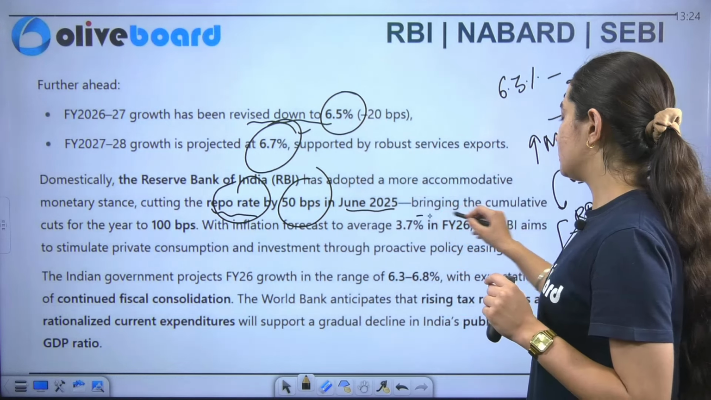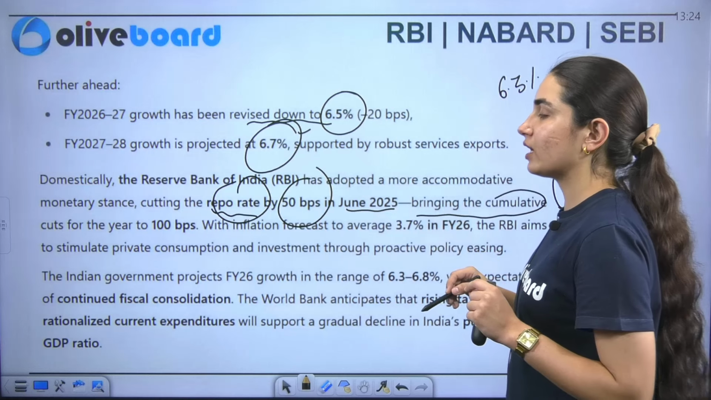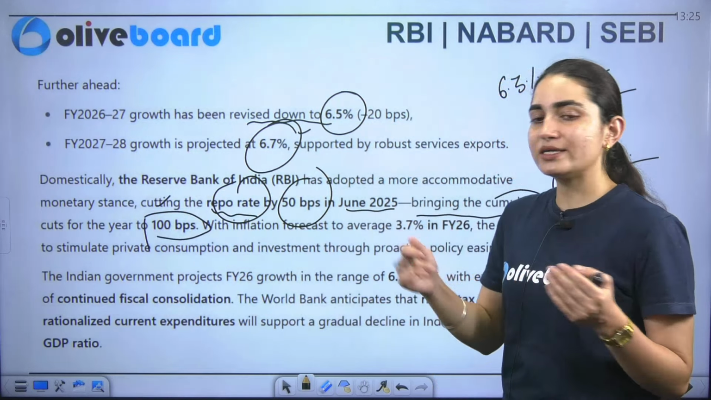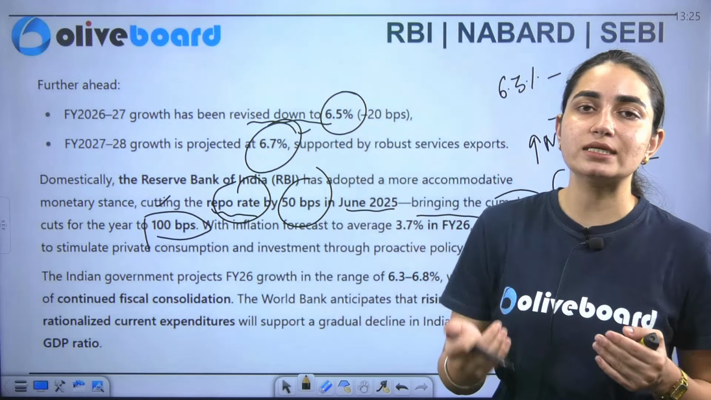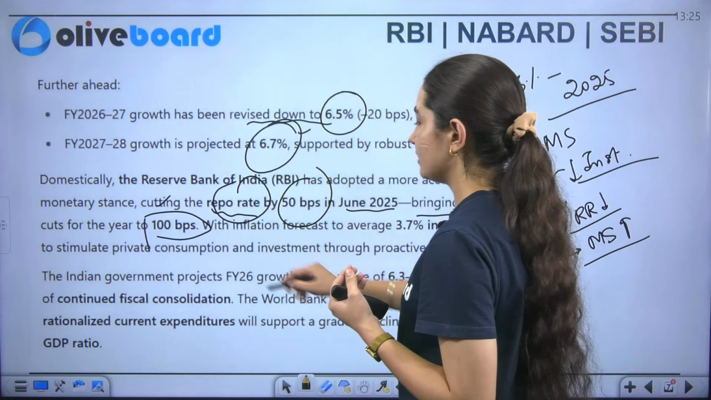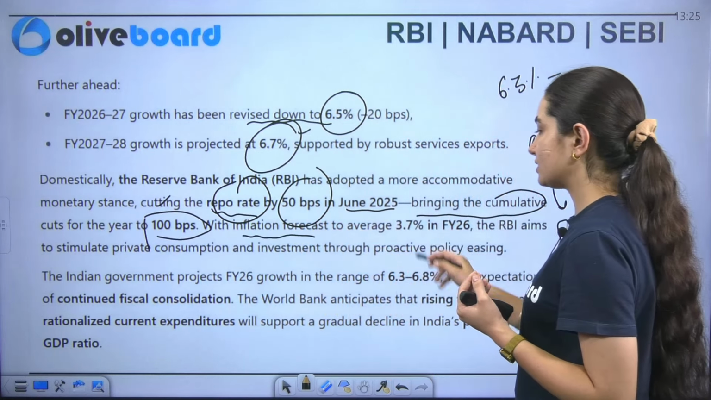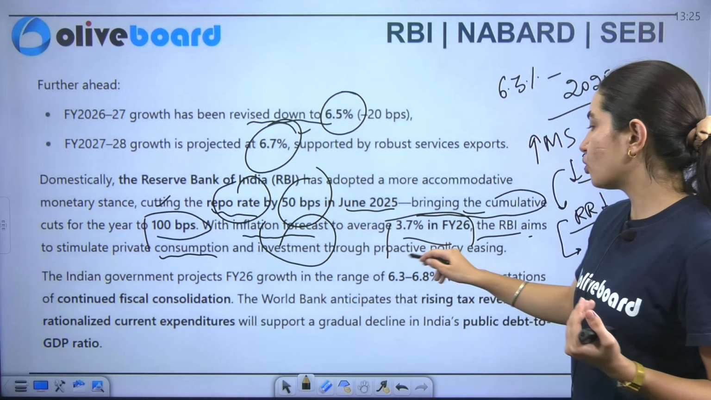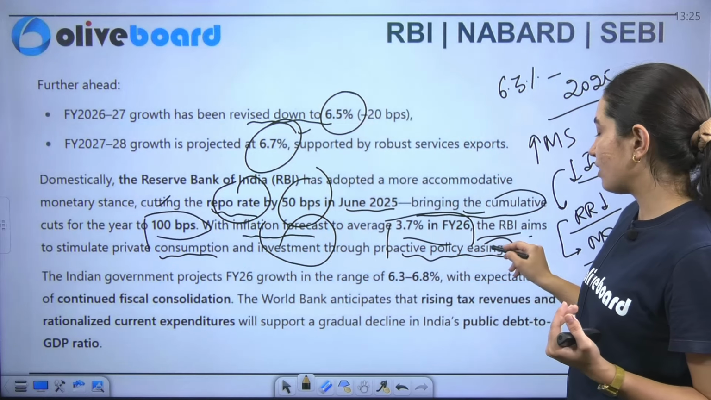Along with that, it has brought the cumulative cuts for the year to 100 basis points. We saw multiple times it has decreased. It was decreased in the month of February also, then in April, then in June again. Now it says that with the inflation, what is the forecast here? That is to average 3.7% in 2026. What is the aim here, beta? To stimulate the private consumption as well as investment through proactive policy easing. That is why we are going towards it.